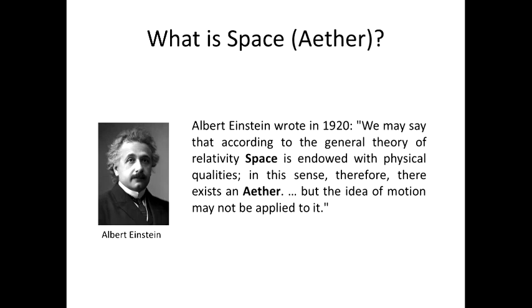Albert Einstein wrote in 1920, "We may say that according to the general theory of relativity, space is endowed with physical qualities. In this sense, therefore, there exists an ether. But the idea of motion may not be applied to it."